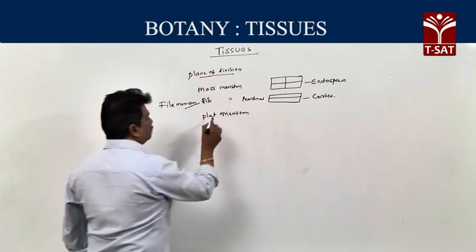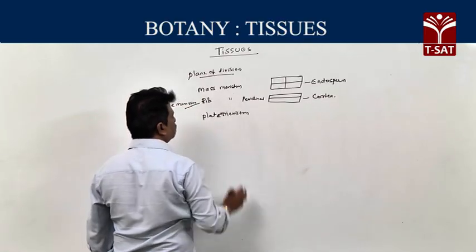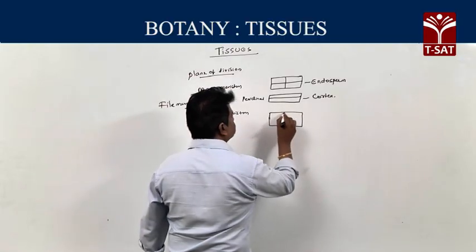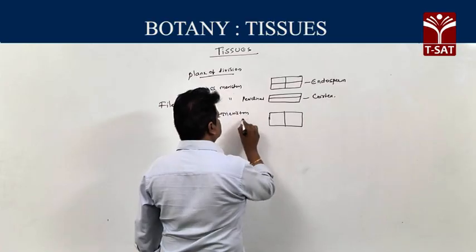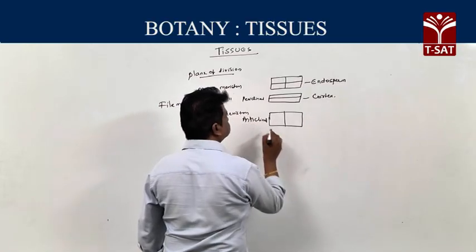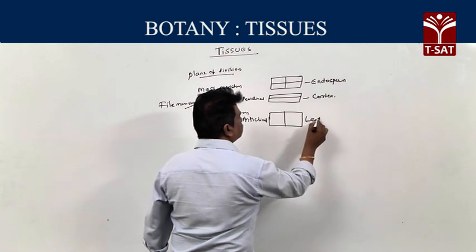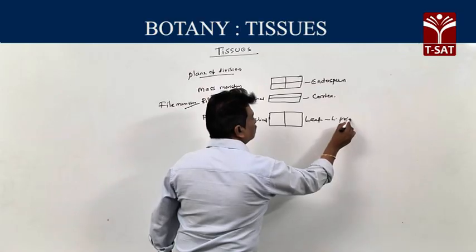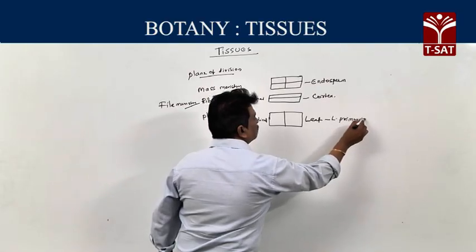Then the third one, plate meristem. In plate meristem, the plane of division is anticlinal. Example for plate meristem: formation of leaf from leaf primordia.